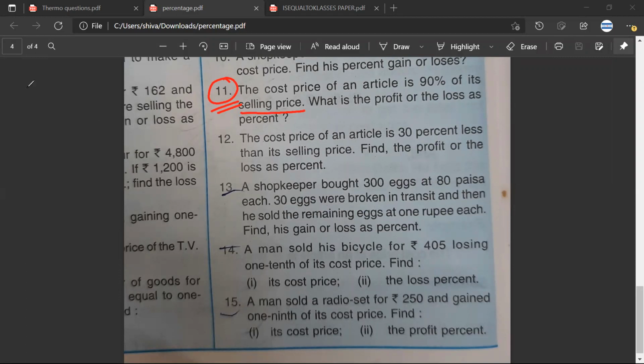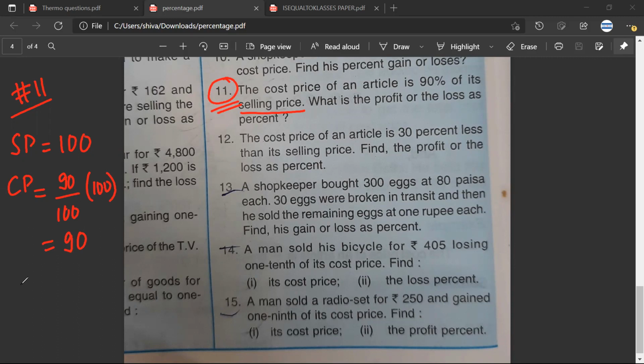We'll assume the selling price to be 100. Very nice. And the cost price will be 90 upon 100 into 100. So 90 is the cost price, and 100 is the selling price.